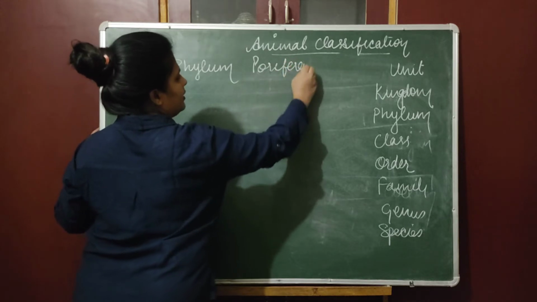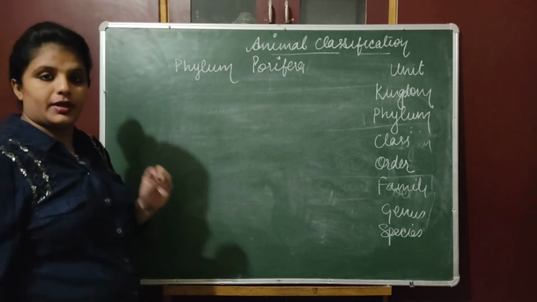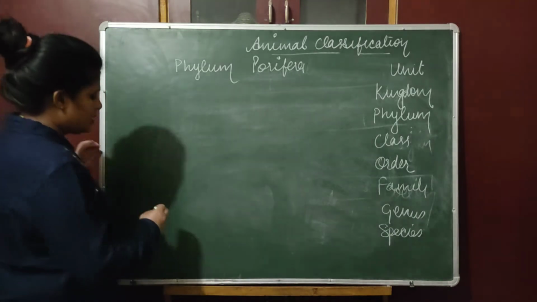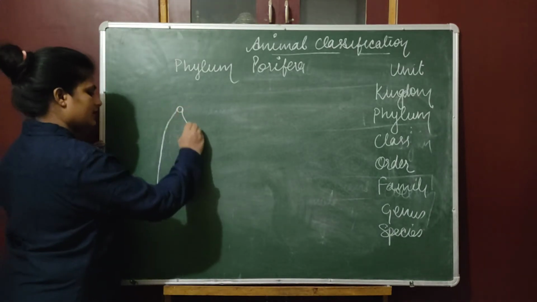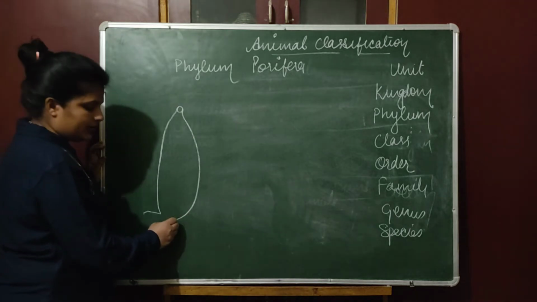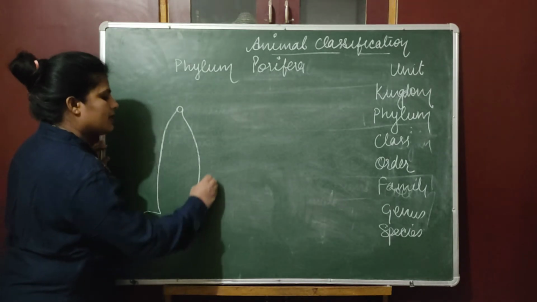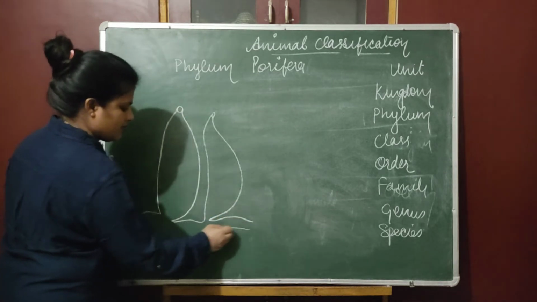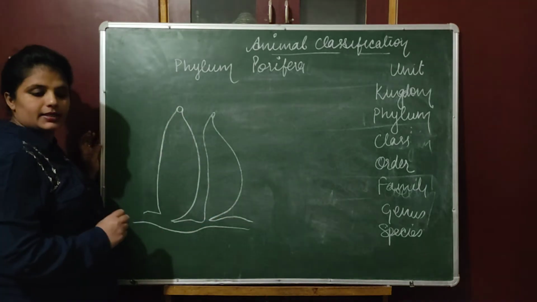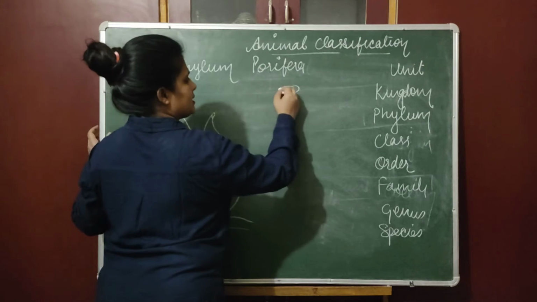Porifera. Now in phylum Porifera the body consists of pores. If I am going to draw the diagram of phylum Porifera, these are the Scypha. Somehow the structure is like this, or you may draw like this.